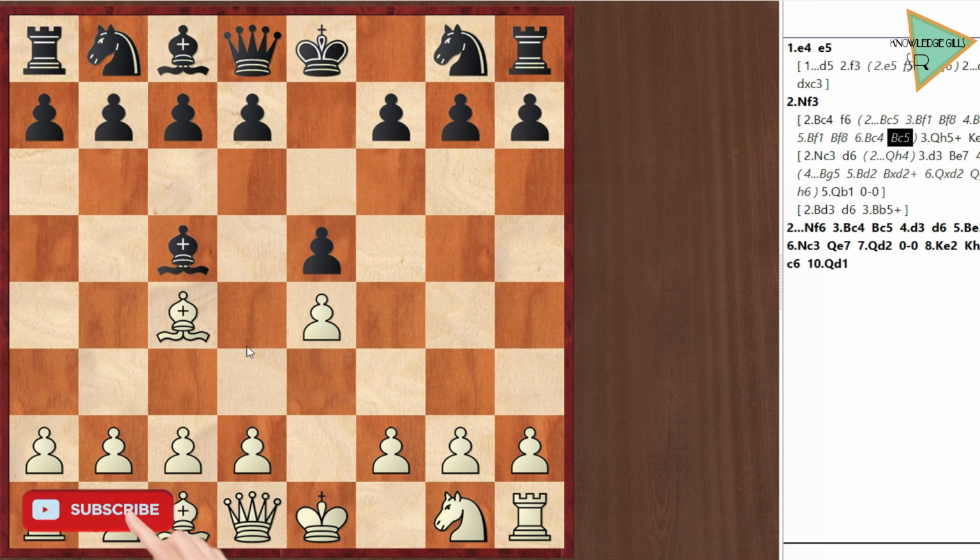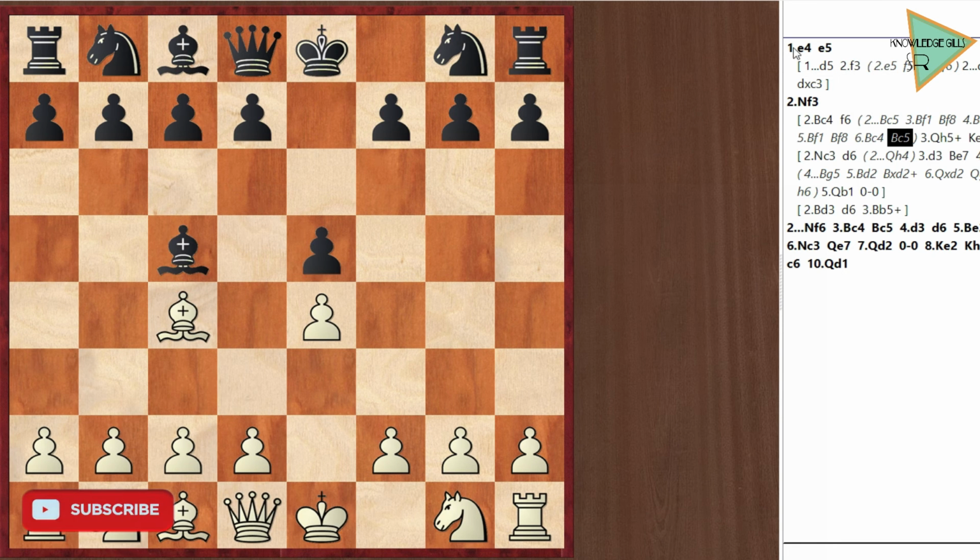Threefold repetition draw, what is a threefold repetition draw? It means a similar position comes on the board, and if the similar position comes 3 times, it is known as a threefold repetition draw. If any position repeats after 3 moves or 4 moves, and the same position becomes on the board, same pieces, same places, everything, then it is known as a threefold repetition draw.